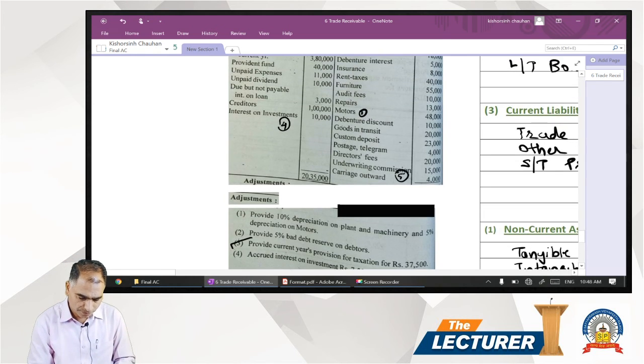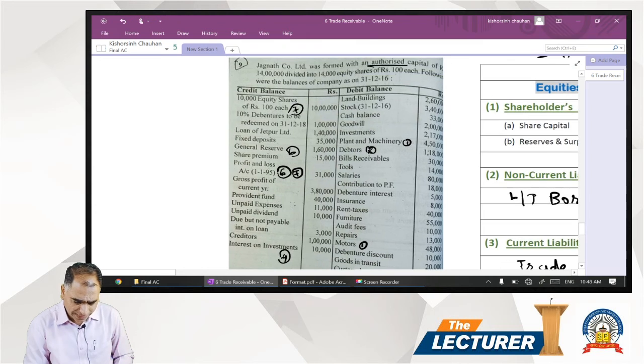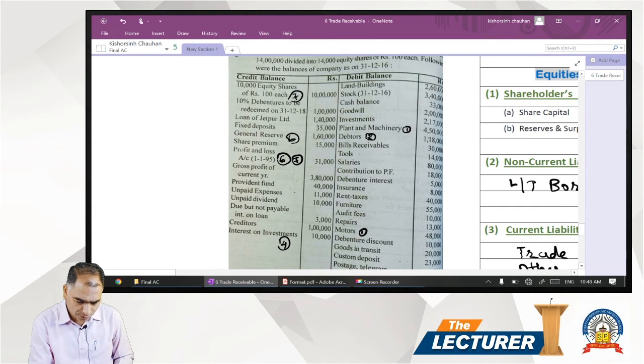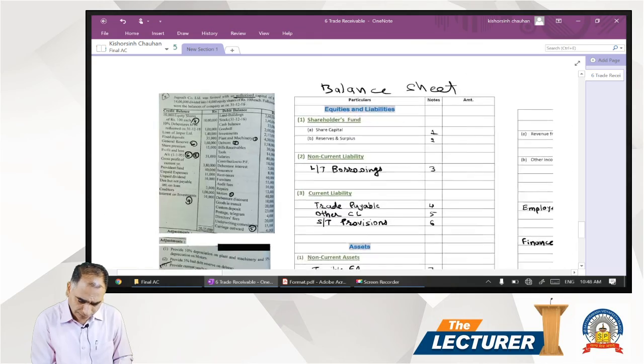If you observe the debit side, most of the items we have covered relate to the assets. So we have assets in detail, called notes, on the asset side: assets and expenses. On the credit side we have the set of liabilities and the income portion. If you see the income portion, there are very few items in the income portion given in the trial balance. Most of these are liabilities. So in the balance sheet, we have to have the detailed format.